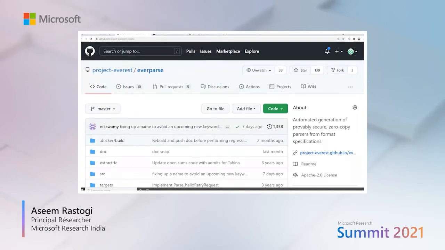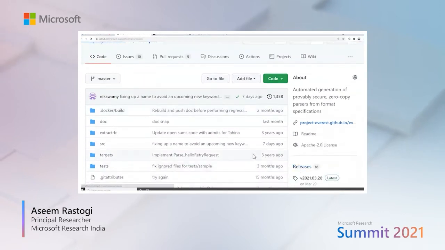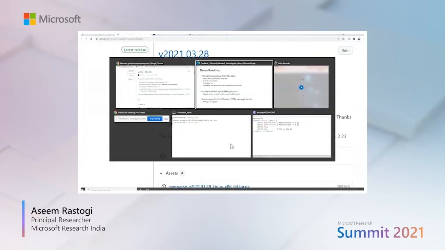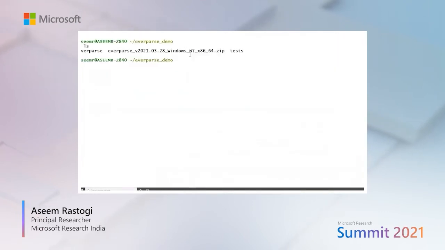We are developing EverParse as an open source project on GitHub. We continue to push releases, and the releases contain both Linux and Windows binary packages. For the purposes of this demo, I have already downloaded a Windows package and extracted it to the EverParse directory. We'll use it for our demo purposes.